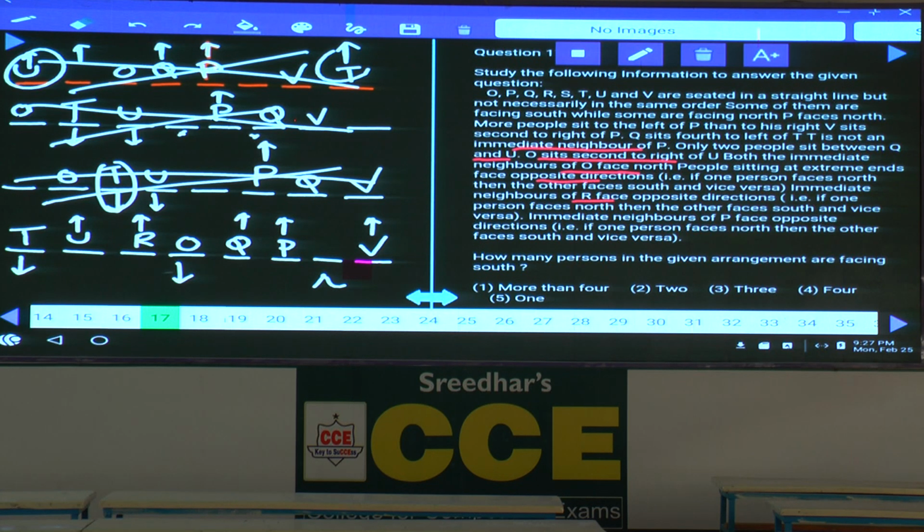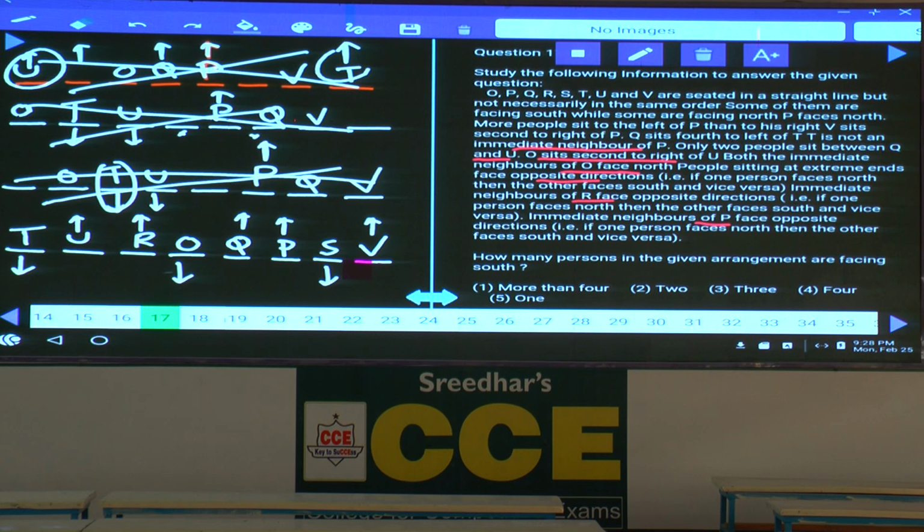Then who is the other person left over? S at this place. In which direction is S facing, is there any information here? Immediate neighbors of P face opposite directions, that is, Q and S are opposite. Q is north, S is south. Done with this? Now, this is the final arrangement.